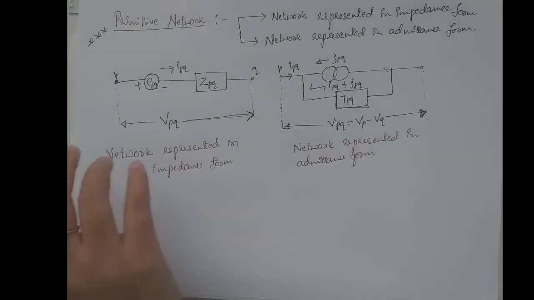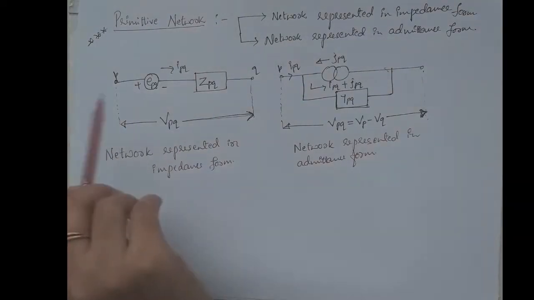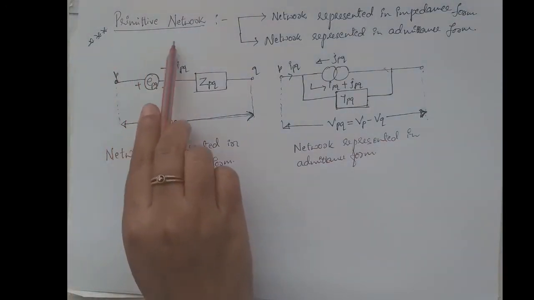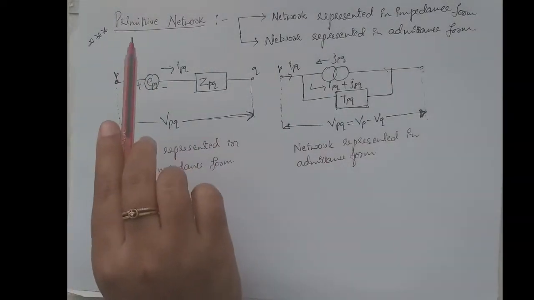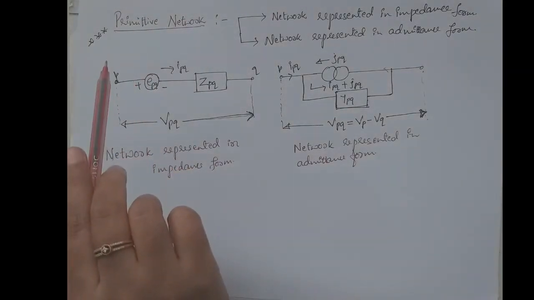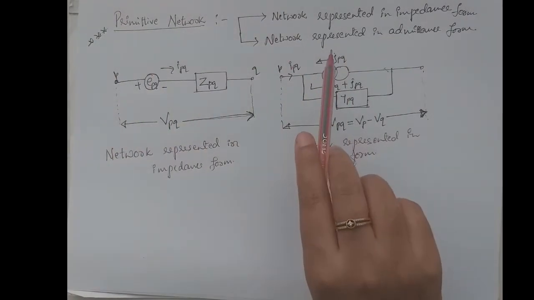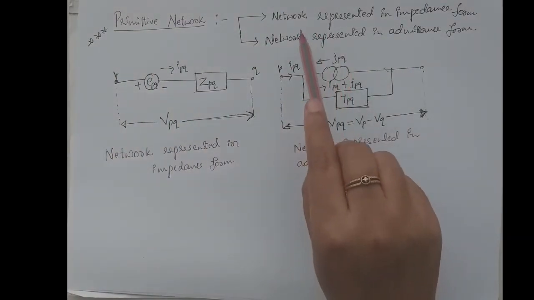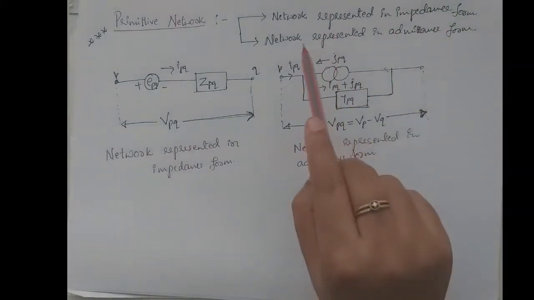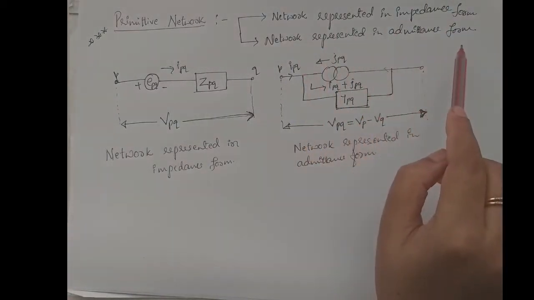Welcome to PSA 2 Module 1. In that, another topic is the primitive network. A primitive network is a set of unconnected elements. We represent the primitive network in two forms: one is the network represented in impedance form, and the other is the network represented in admittance form.